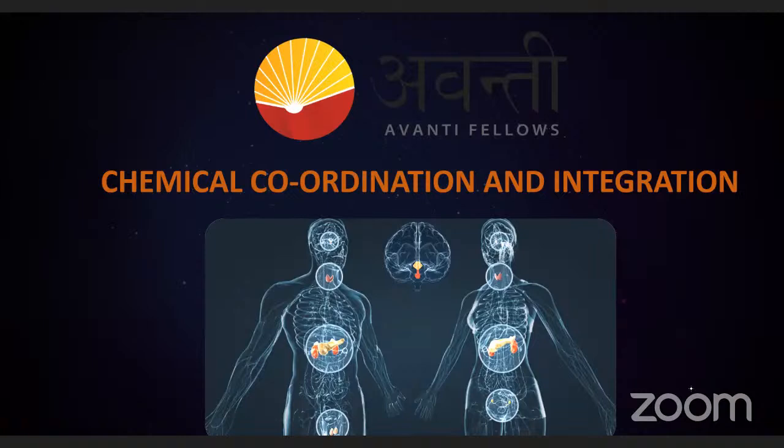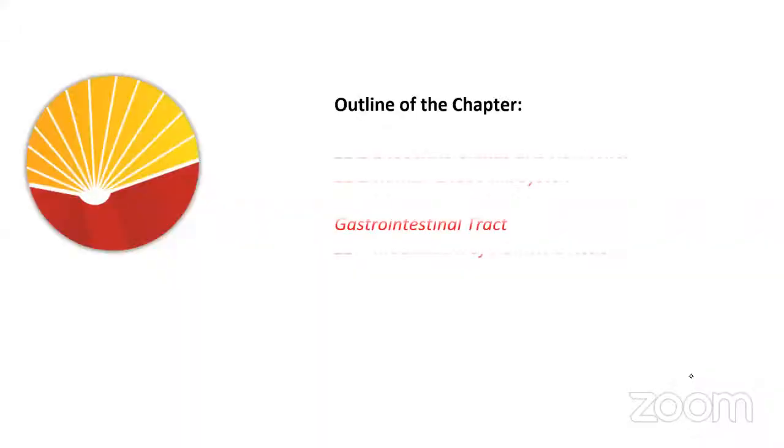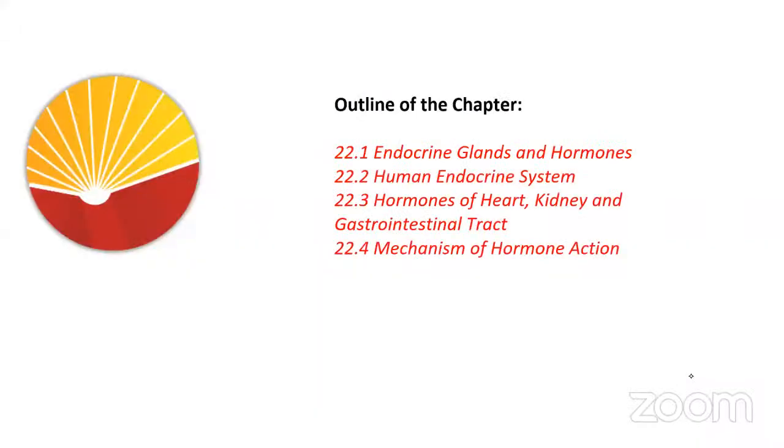So let's get back to our chapter. We start by understanding chemical coordination and why it is important, and what the different types of organs involved in the endocrine system are. What is the definition of hormones, and what is the overall integration of the human endocrine system, their secretions, deficiencies and functions. Next we talk about hormones of the heart, kidney and gastrointestinal tract. Even though they are not endocrine glands, they play a role in secretion, so we're going to talk about them. Next we will talk about the mechanism of hormone action, like how hormones usually function.